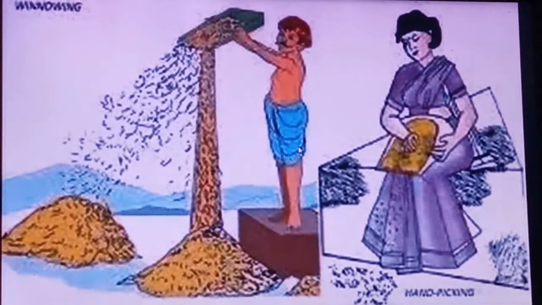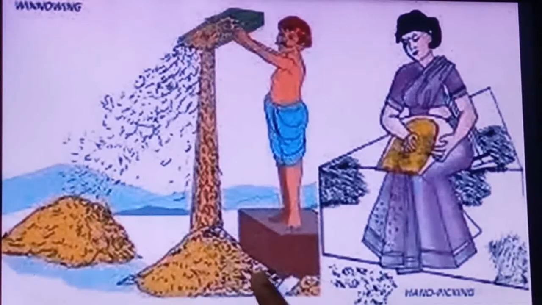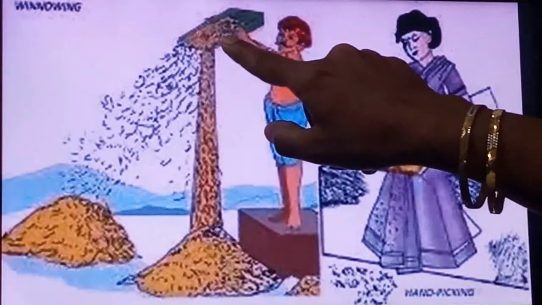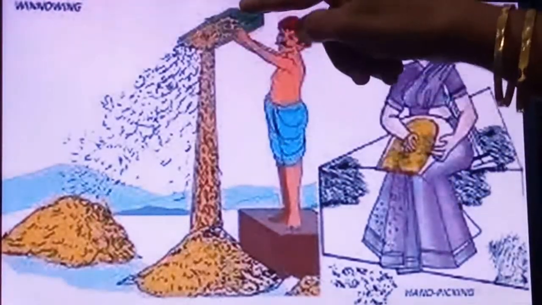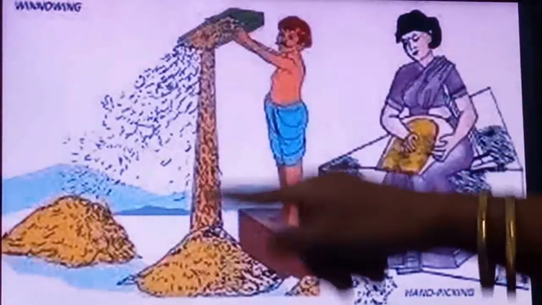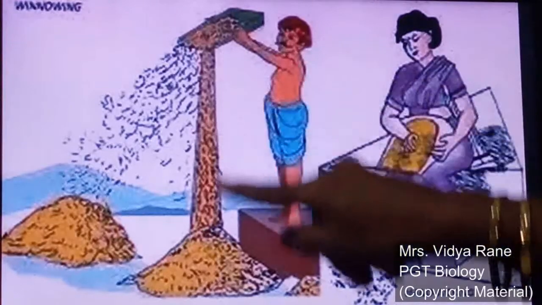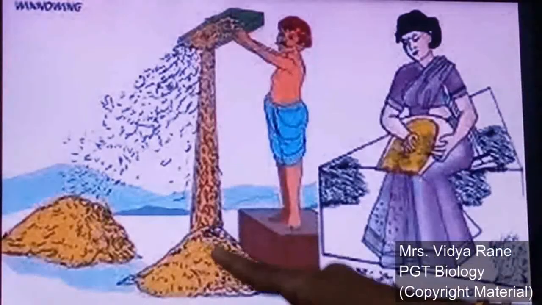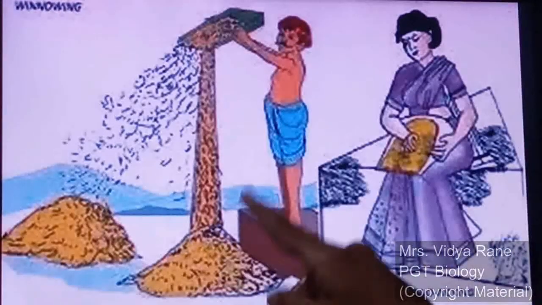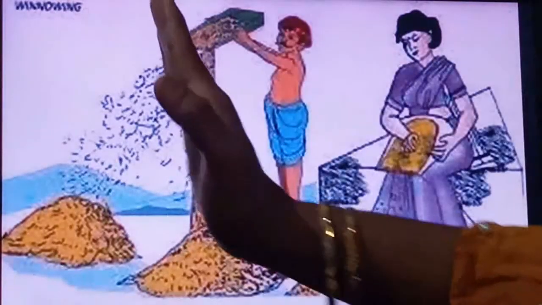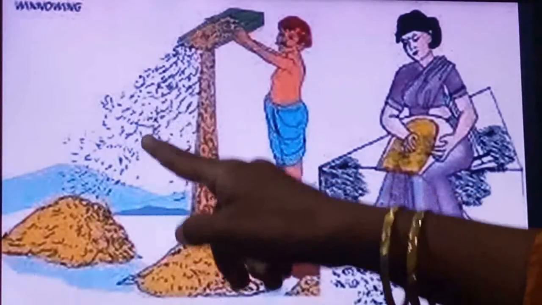Now one more traditional method of cleaning grains is known as winnowing, right? Winnowing depends on the wind. So how is it done? Suppose you have grains which contain chaff as well as the grains, then you just have to throw it down from a particular height. Because of that, a thin layer of the grain and chaff comes down, and because of the wind, this chaff is light in weight, right?